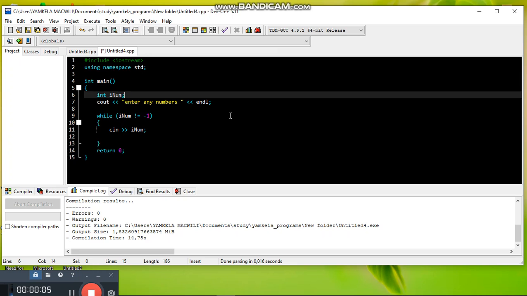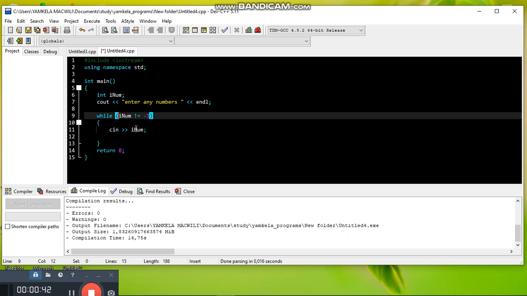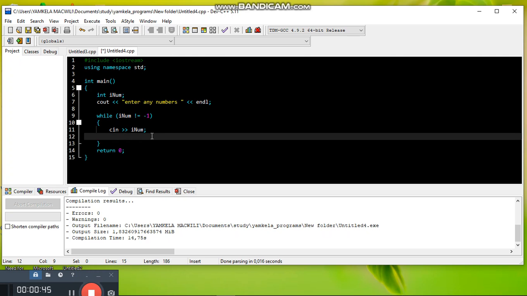In this tutorial, we'll be talking about the repetition statements in C++. C++ provides three types of repetition statements, which are the while loop, the do while loop, and the for statement. The while and the for statements perform the actions in their bodies zero or more times. If the loop continuation condition is initially false, then the body of the loop will not execute.